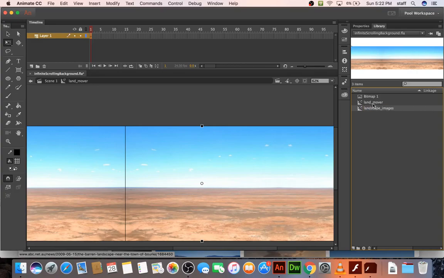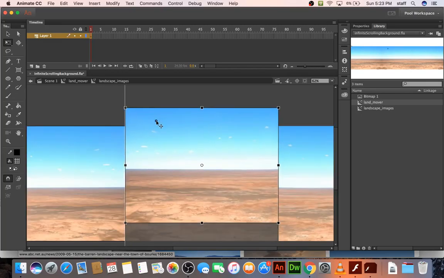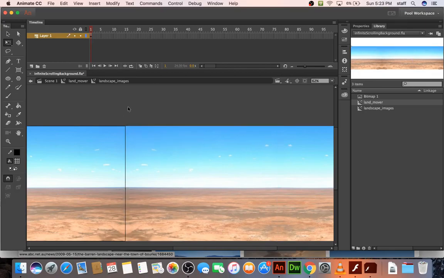Okay, so if nothing else, this will show you how you can rename stuff. Basically now orient yourself to what's going on. Scene one's out here, that's that timeline, nothing on it. Double click, we're now inside the land mover timeline, and the pictures aren't actually in this one. If you double click and go inside landscape images, that's where the images are stored. So the purpose of the landscape images symbol is to just hold these three mirrored images, and the purpose of land mover is going to be to do a motion tween here.